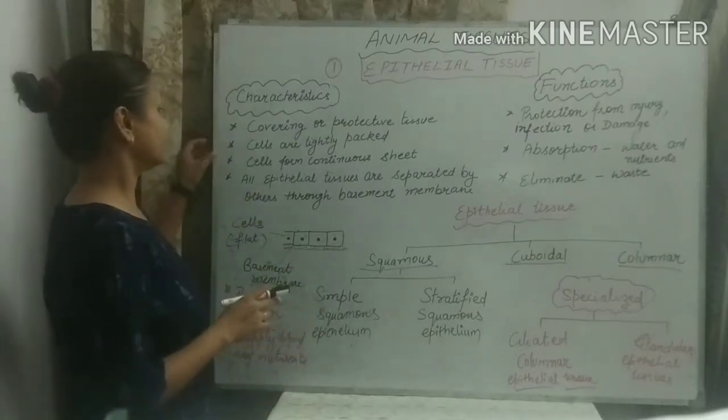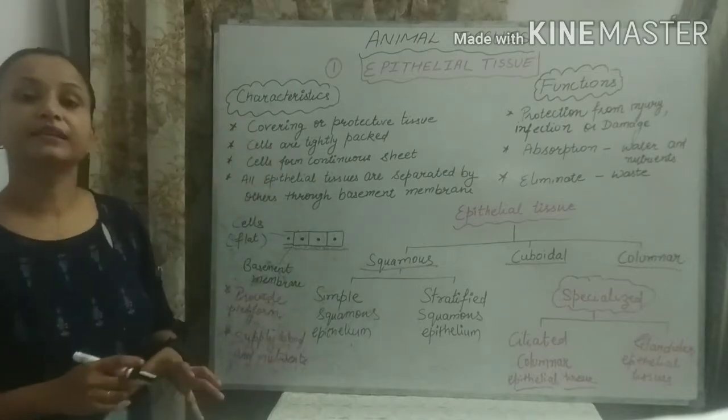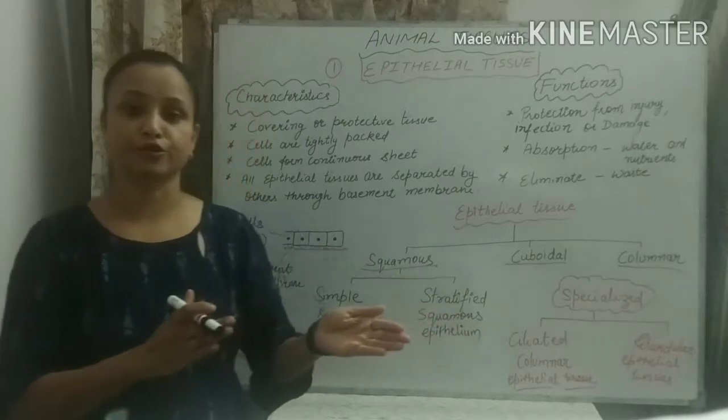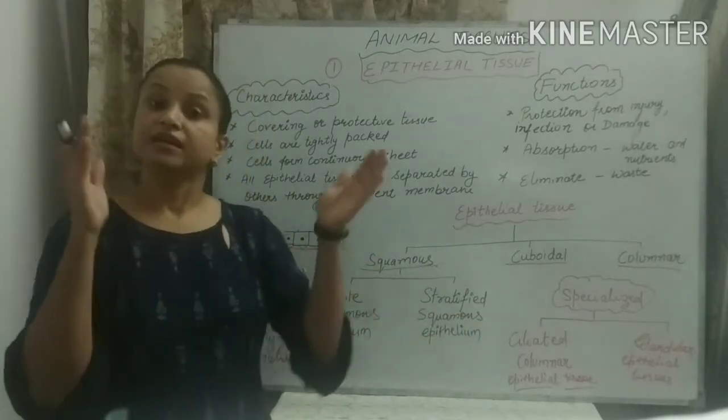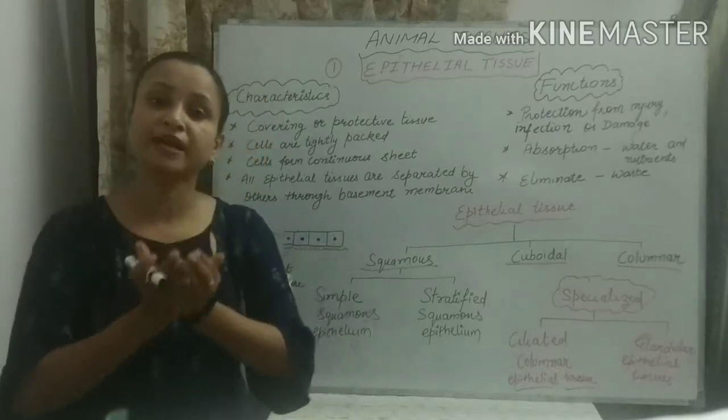So the very first character of the cells is that the cells are tightly packed. They are tightly packed. As we have discussed in plant tissues, in epidermis the cells are tightly packed, means there is no intercellular space.